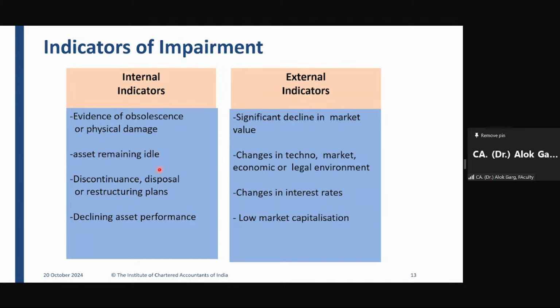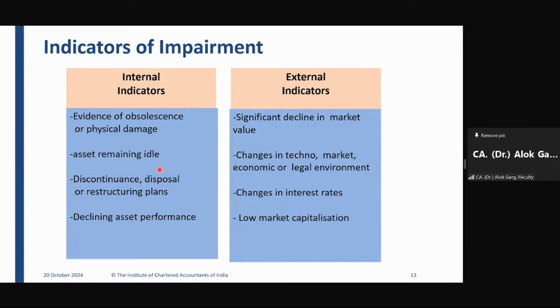After 1 year, at the time of Diwali, I was checking the price of my phone on Flipkart. It was showing 32,000 rupees. Because in 1 year, Samsung has launched 2 phones. Due to that, Flipkart, after giving all the discounts, was showing the price of my phone as 32,000 rupees. It means there was a significant decline in the market value.